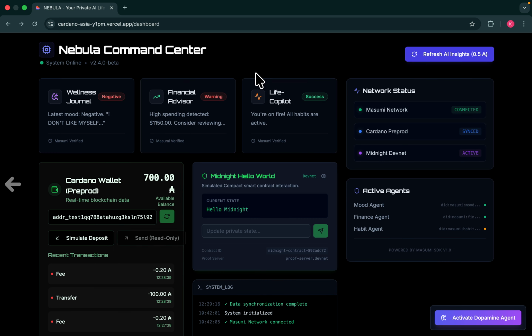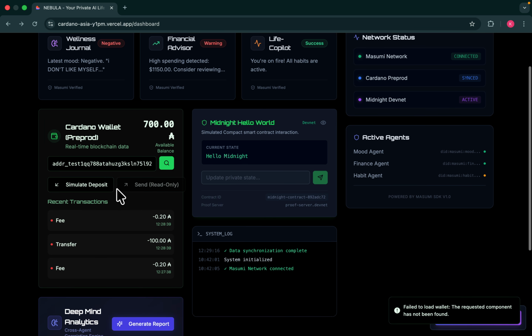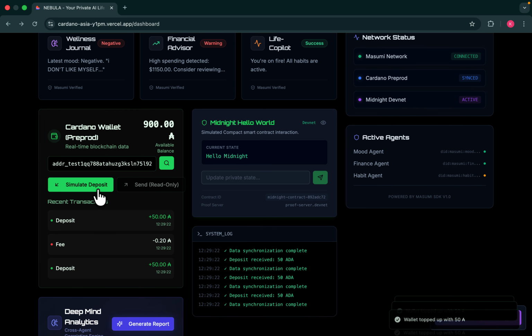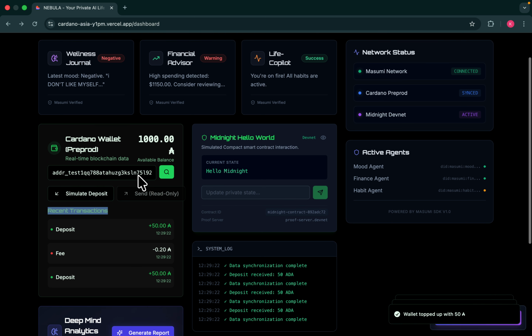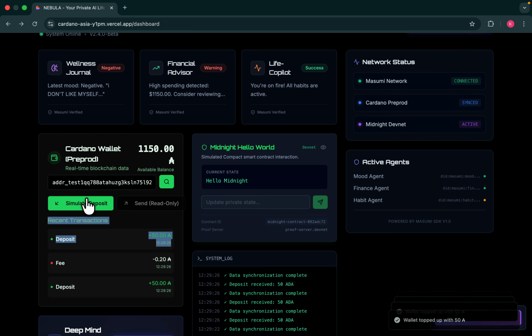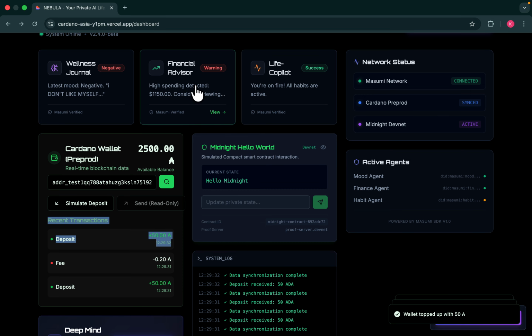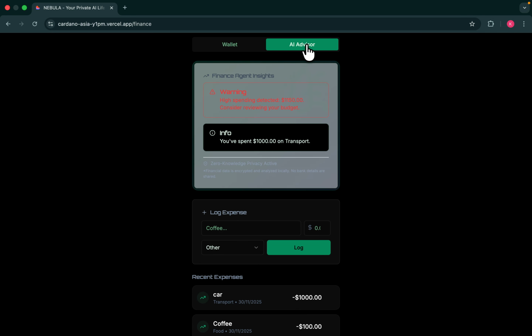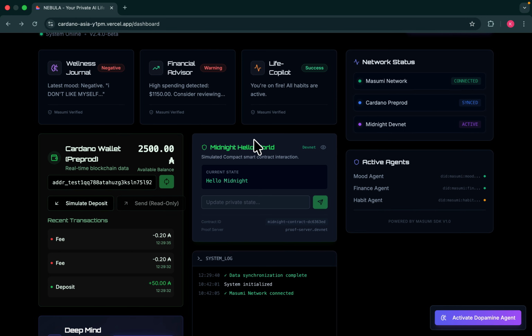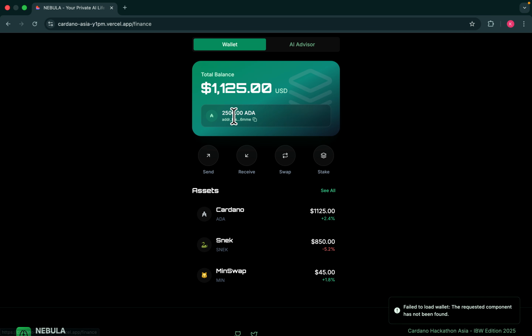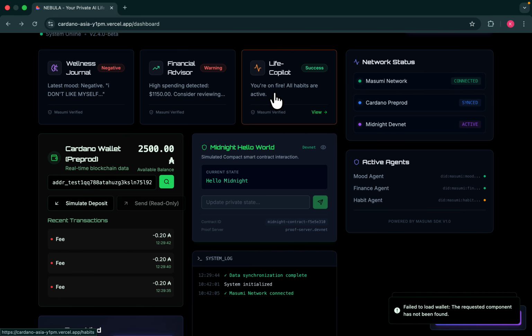For example, if we simulate a larger amount in our Cardano wallet, the financial advisor will show it. The AI advisor will say we have spent $1,000 on transport, which is too much, so we need to change that first.